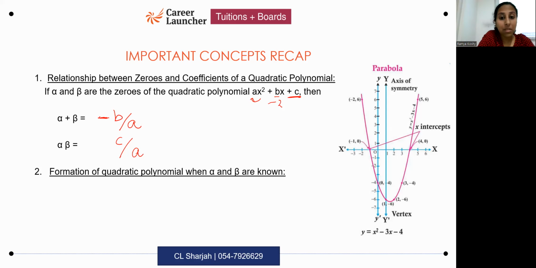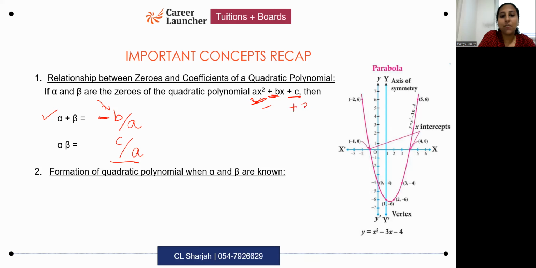So what you should remember is, when you're doing the sum of roots formula, whatever is the value of b here, you should take the opposite sign here. If there you have negative, you take positive here in the formula. If there you have positive, you take negative here in the formula. The sign will change. And even for the constant, I've seen the same problem.